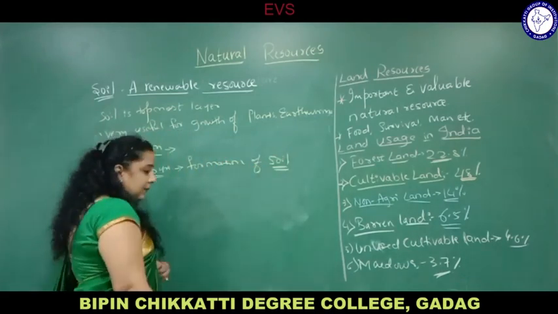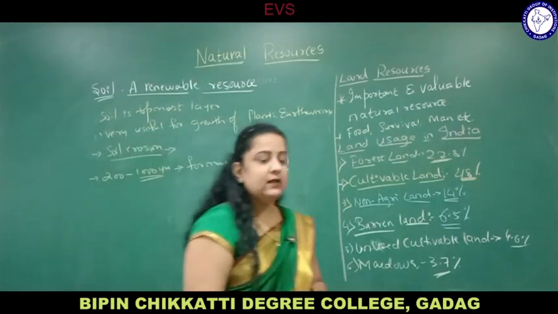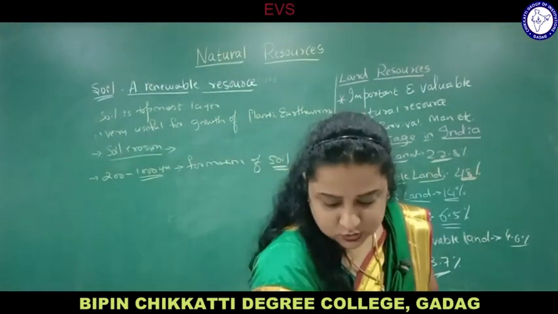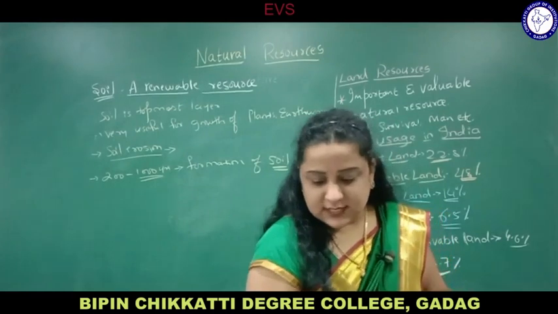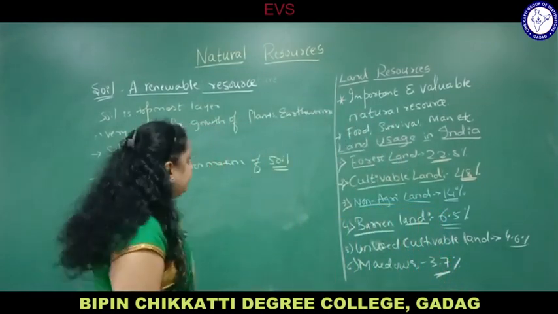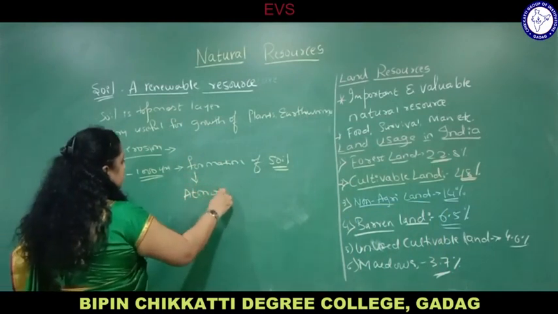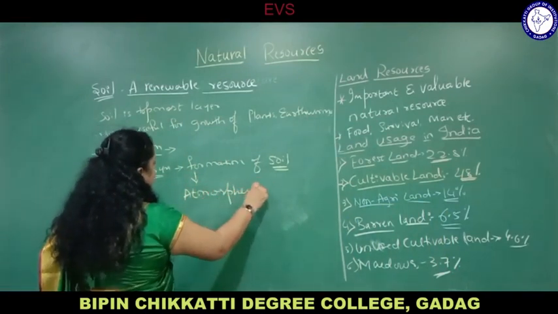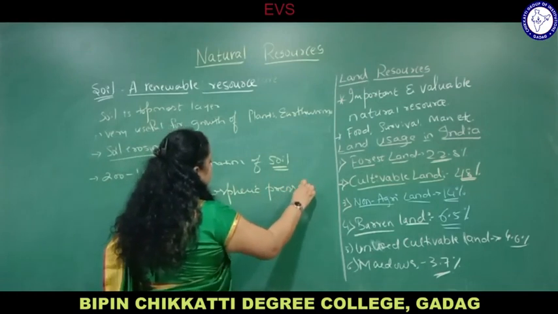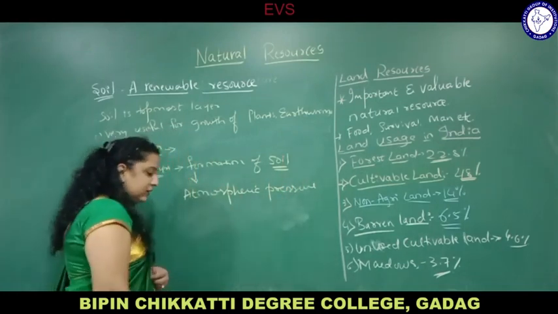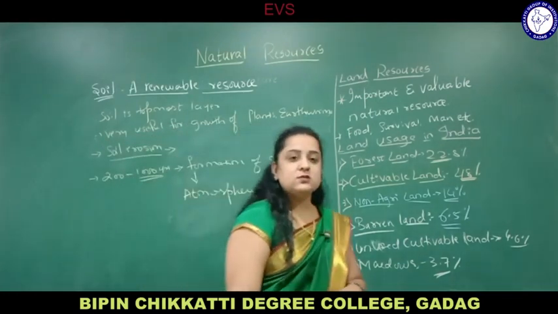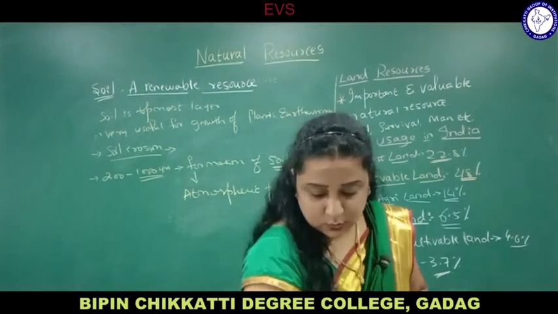So we have to maintain the quality of the soil to protect it from erosion. The formation of soil takes place through atmospheric pressure. So we have to very carefully protect our soil from being polluted, as soil pollution also occurs.